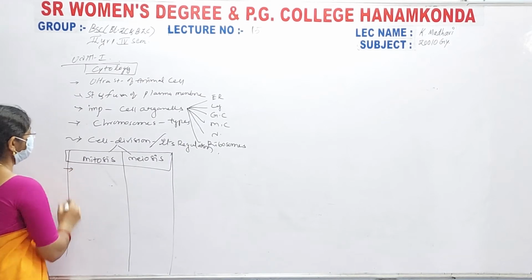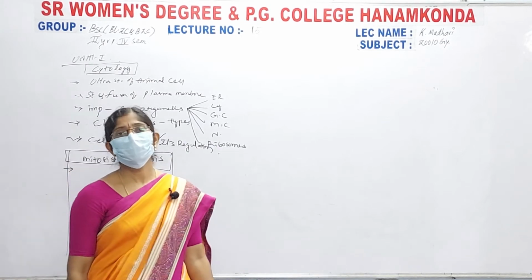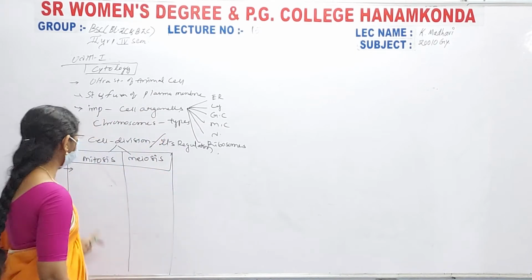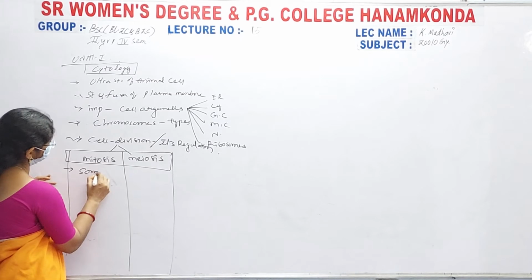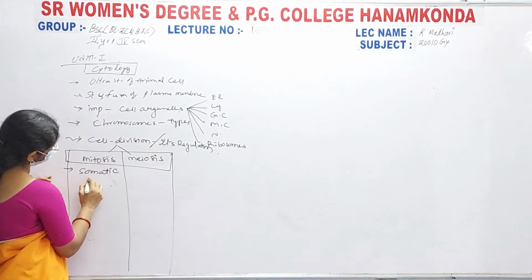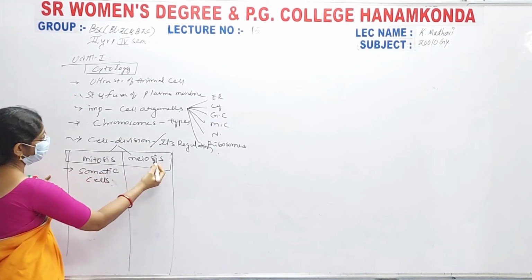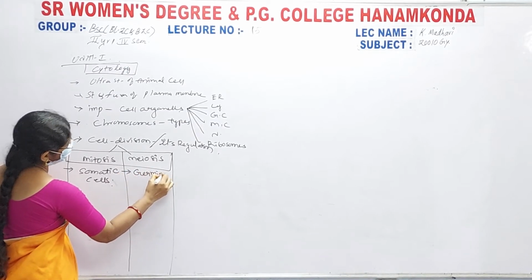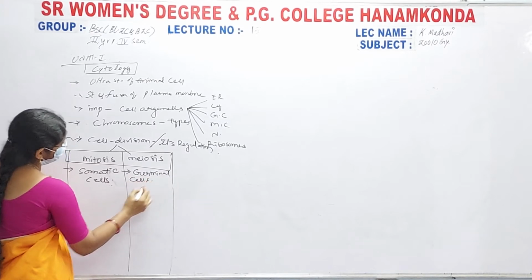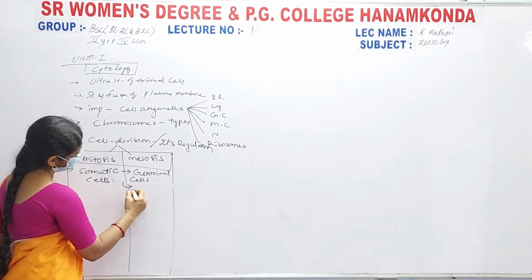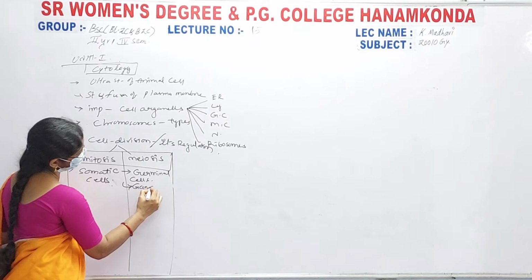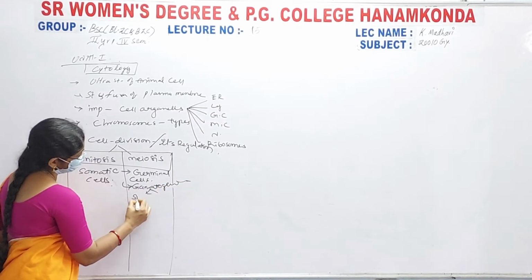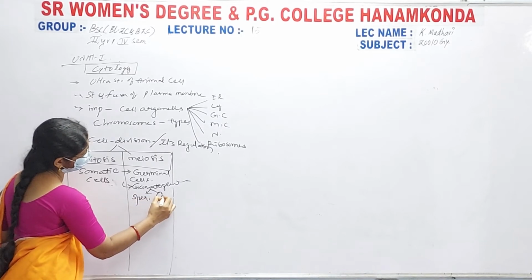Mitosis occurs only in somatic cells, whereas meiotic cell division takes place in germinal cells, especially in the process of gametogenesis, producing spermatogenesis and oogenesis.